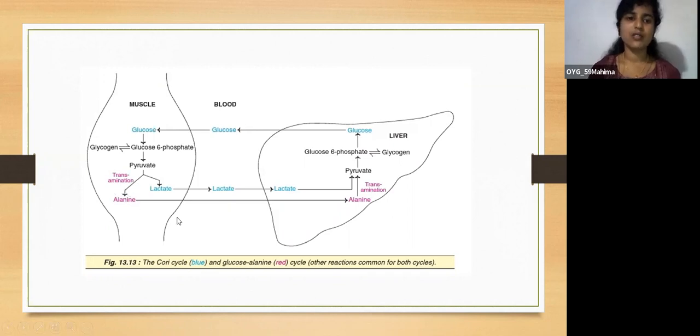This alanine is also easily carried through the blood to the liver. Here gluconeogenesis happens, and there will be a synthesis of new glucose, and then this glucose will be carried back to the muscle via blood. So this is all about the Cori cycle and the glucose alanine cycle.